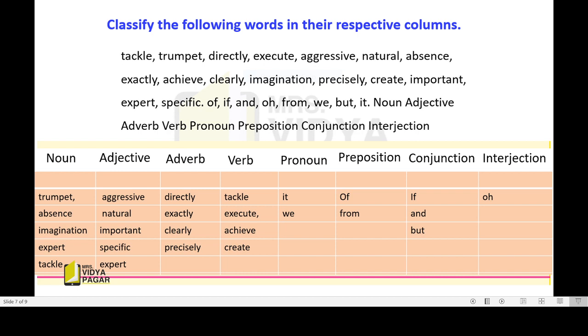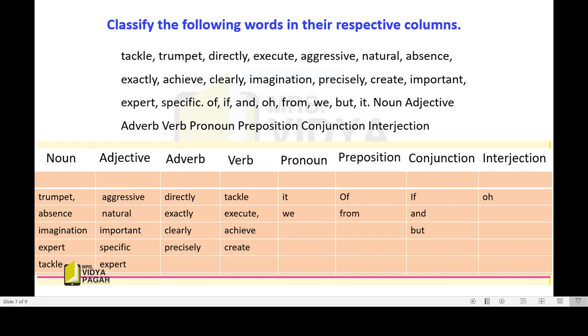Pronoun, the words that we use instead of nouns, just like I, we, you, he, she, it, they, these are pronouns. Prepositions: in, on, under, over, of, from, these are prepositions. Conjunction: if, and, but. And interjection. These are the columns. Now we are going to classify these words in these columns.